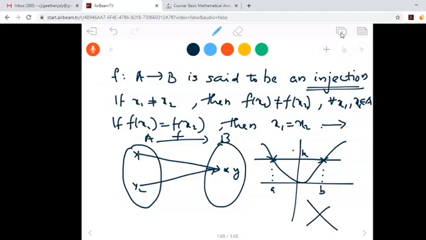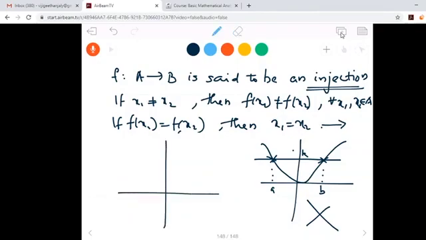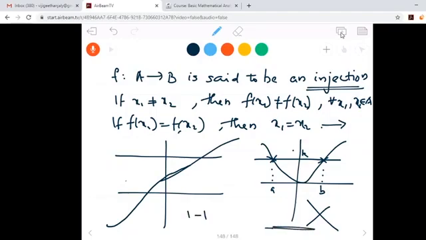If a function is an injection, its graph will satisfy the horizontal line test. Means suppose this is my graph. You draw a horizontal line at any point, it will cross the graph only once. So this is an injection, this is not an injection.